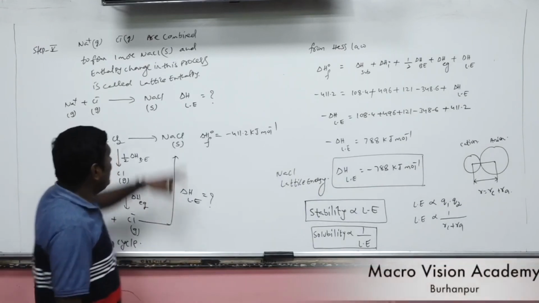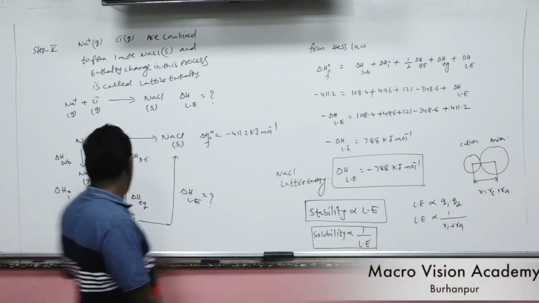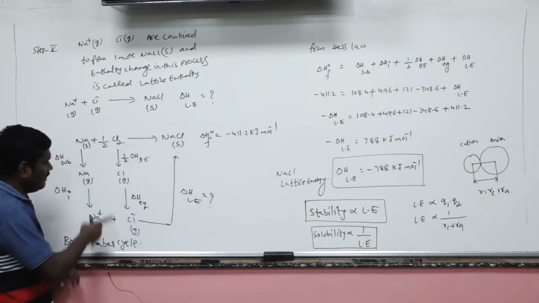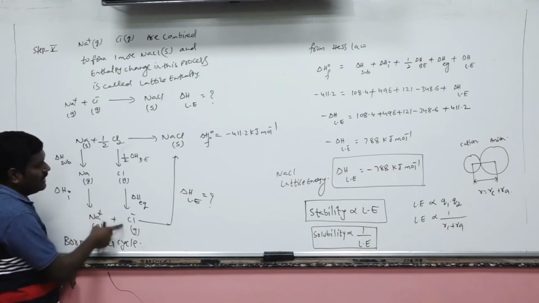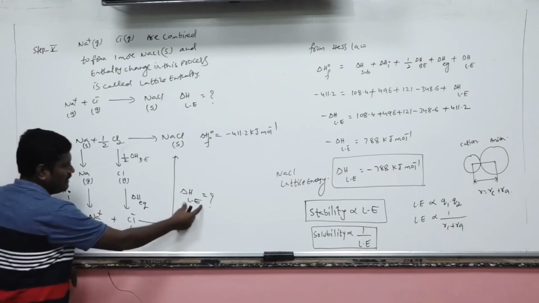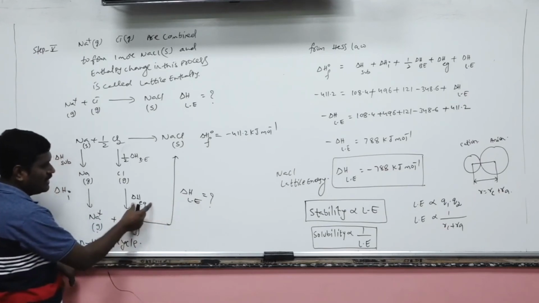Suppose the lattice enthalpy I know, what is the fourth step here we have? In the fourth step what happens? The electron gain enthalpy, chloride electron gain enthalpy. That means if the lattice energy is given to you, we can find the electron gain enthalpy or vice